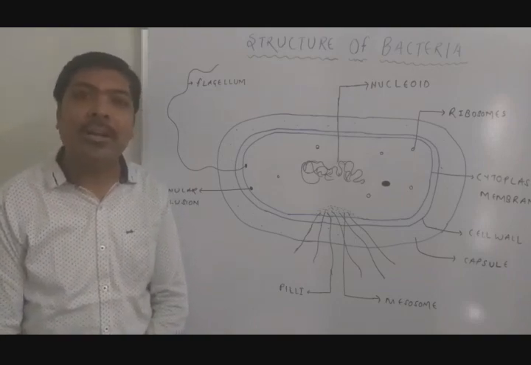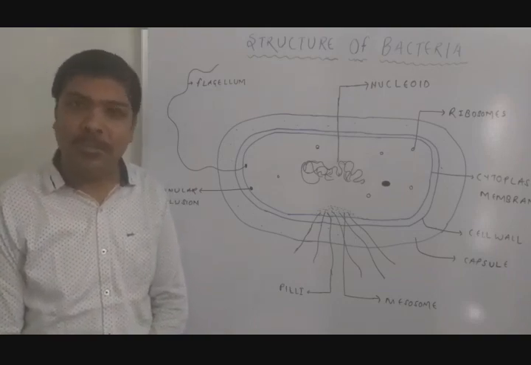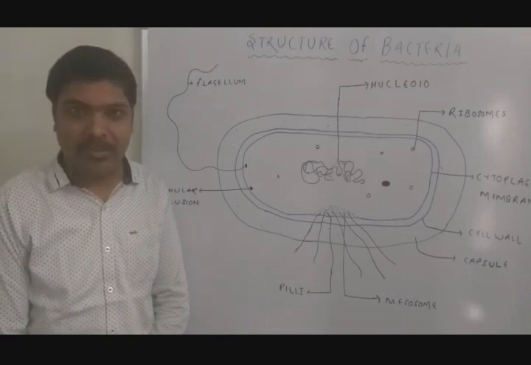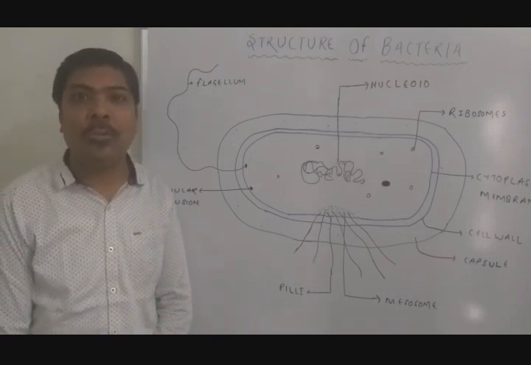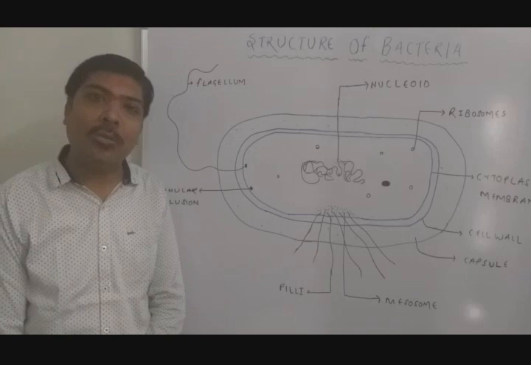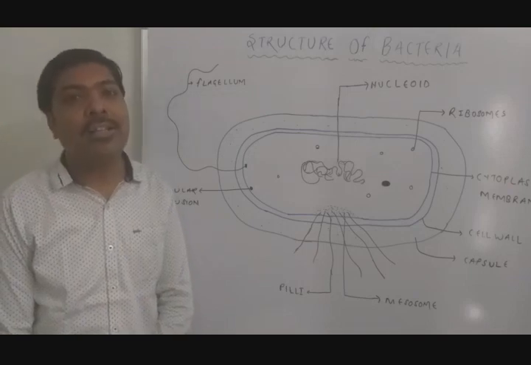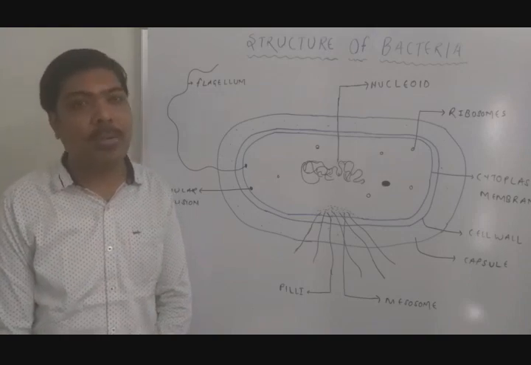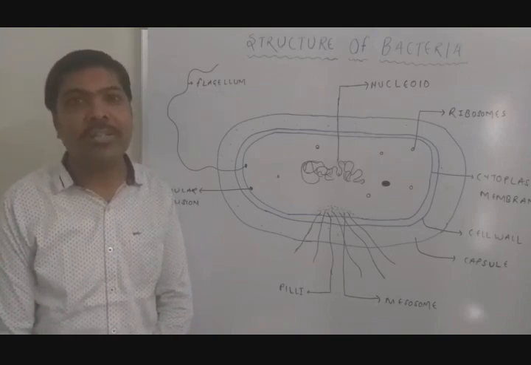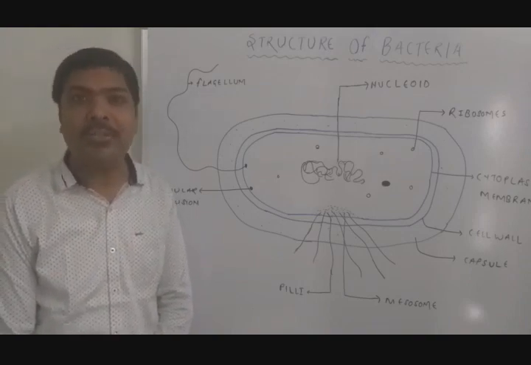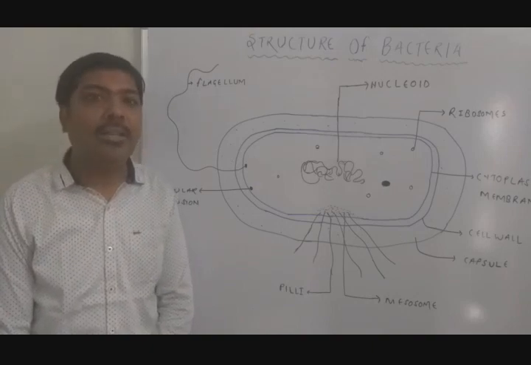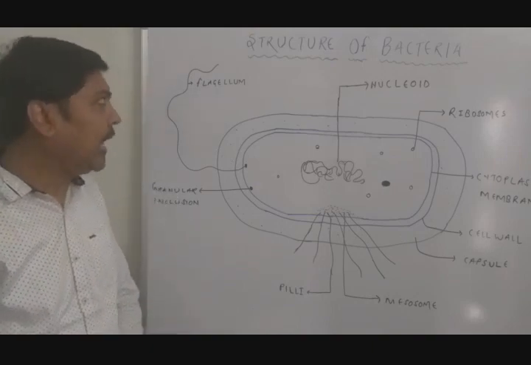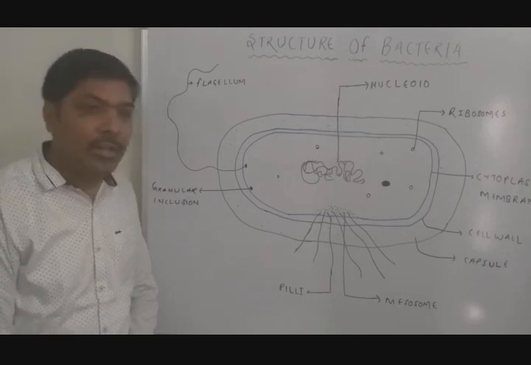In bacteria, one more genetic material is present which is called a plasmid. Plasmid is an extrachromosomal material, it is circular in shape and it has a self-replicating property. It has been observed that scientists are using this plasmid for the production of various recombinant products and in case of genetic engineering. The next internal structure of bacteria is granular inclusions.